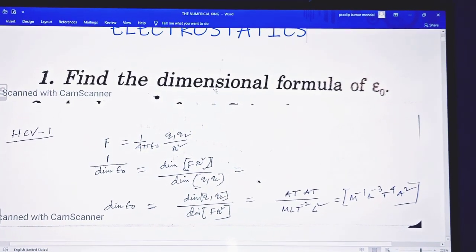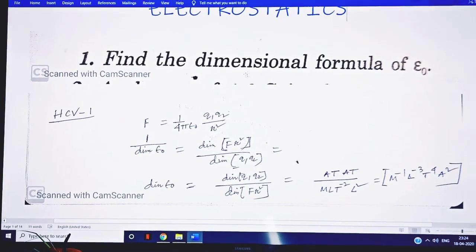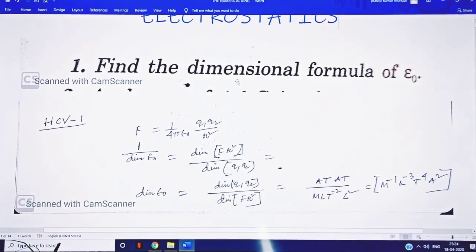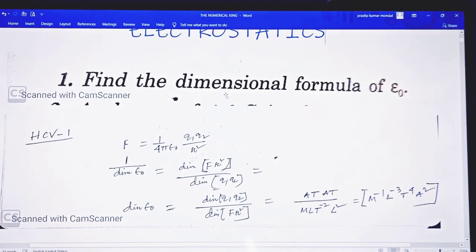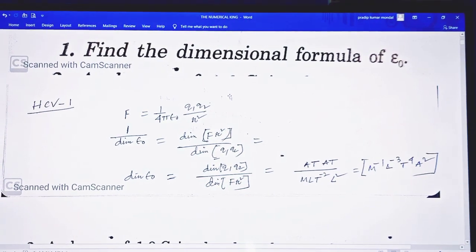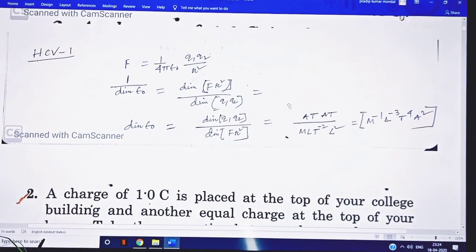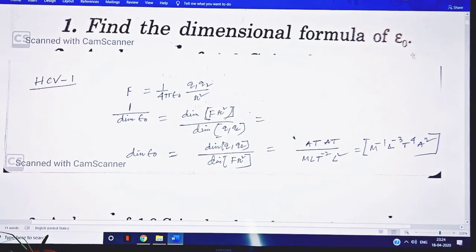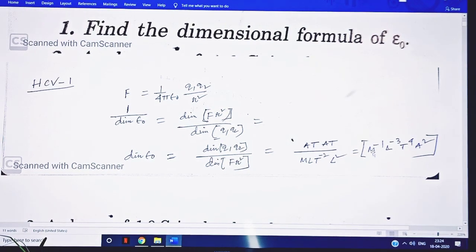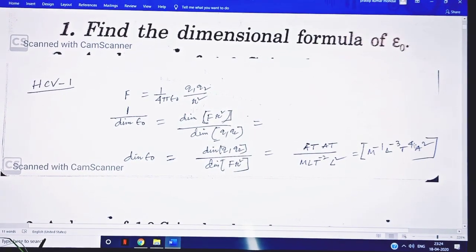So what is dimension? You have to be clear what dimension is. Dimension is actually the exponent of the fundamental physical quantity within a particular derived quantity. Here the derived quantity is epsilon naught, and the dimension is M to the power minus 1, L to the power minus 3, T to the power 4 and A to the power 2.